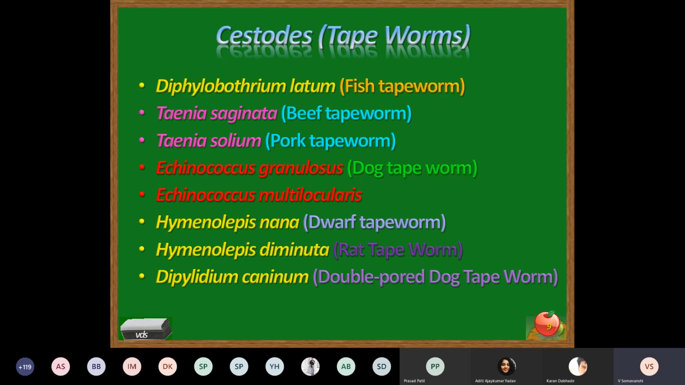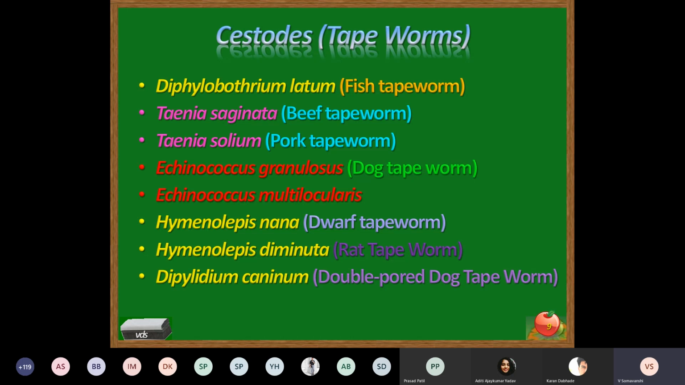Now, these are the members which we are going to study in this particular topic, Diphyllobothrium latum. This slide I have projected very purposefully because commonly during your practical exams or in theory MCQs, questions on this slide are commonly asked. What are the common names of these particular parasites? Diphyllobothrium latum, what is the common name?